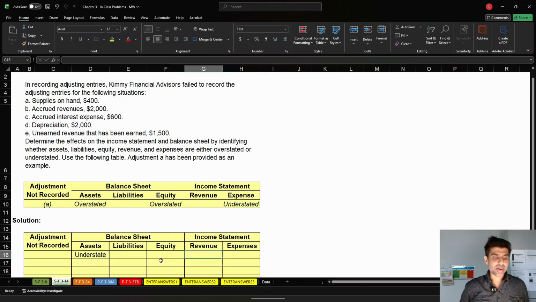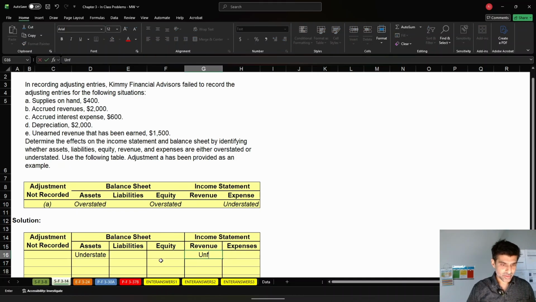Okay. What about your income statement? Let's just do that first, because then that will help us figure out the second part of this balance sheet. Is our revenues going to be too high or too low if we did not include that adjusting entry, which we just said was debit accounts receivable, credit service revenue? Too low. It's going to be understated.